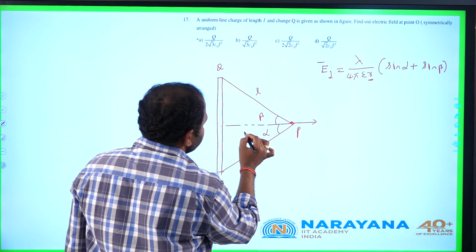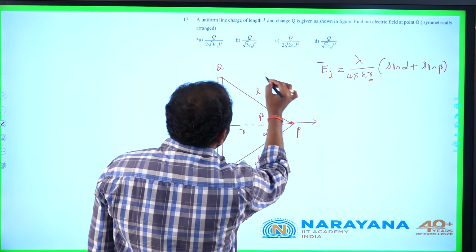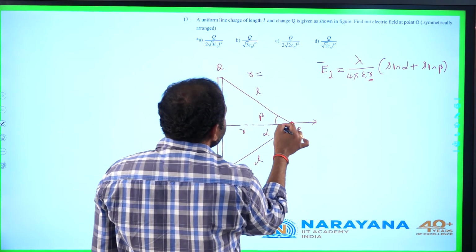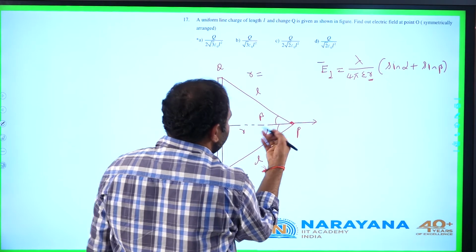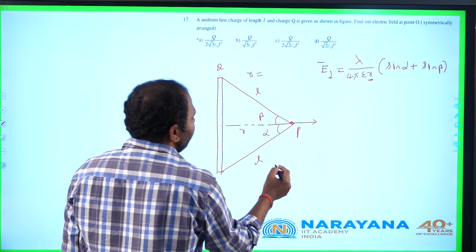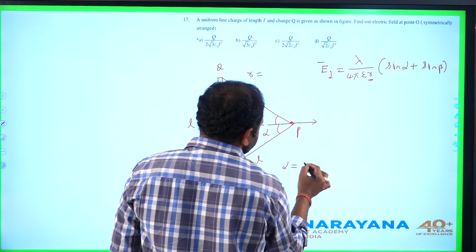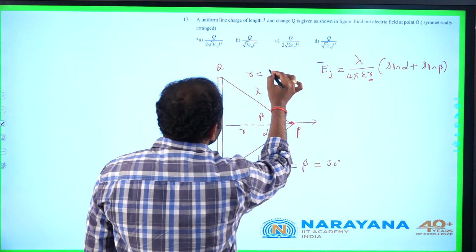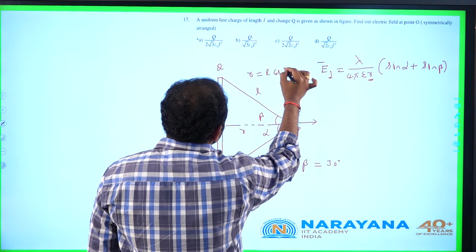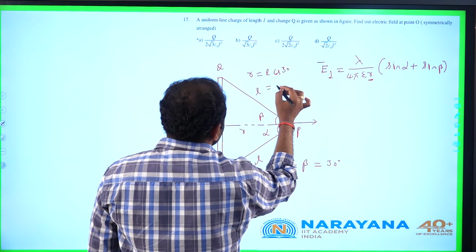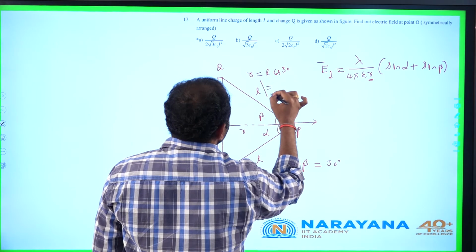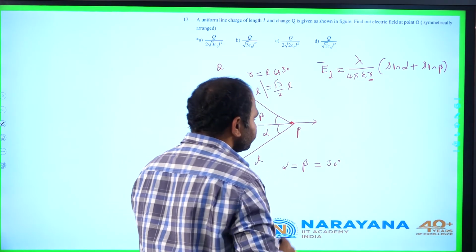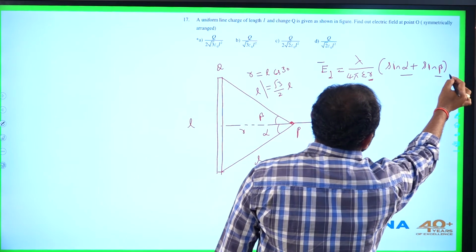Here this is R. From the figure it is clear the perpendicular distance of P from the line of charge is L cos alpha or L cos beta. Due to symmetry, alpha and beta are equal to 30 degrees. So this is L cos 30, so R can be taken as root 3 by 2 times of L, and it is clear alpha and beta are 30.